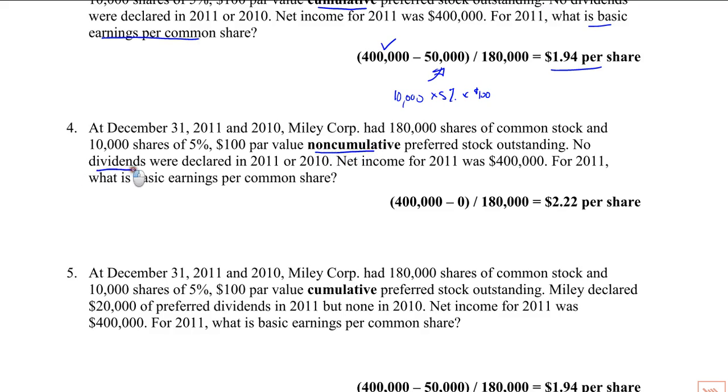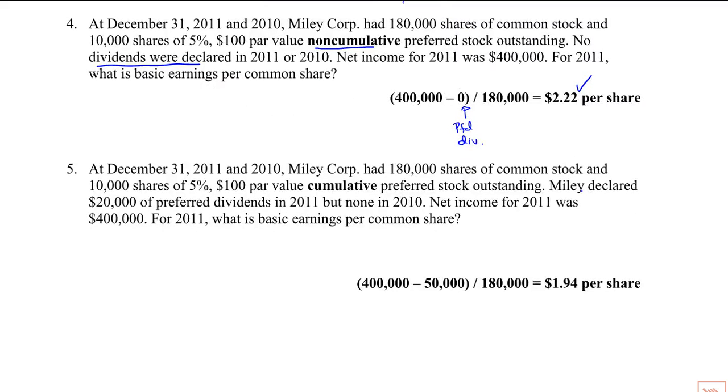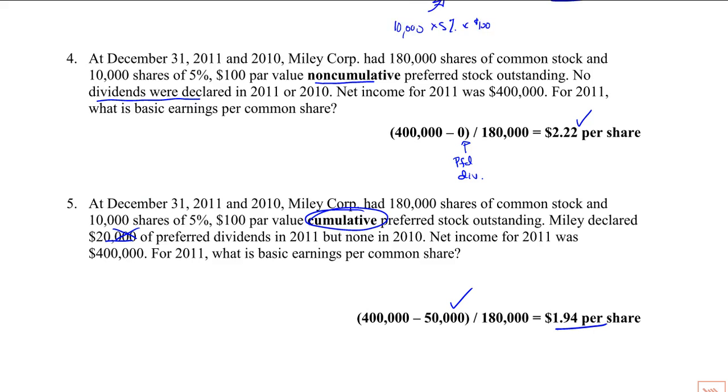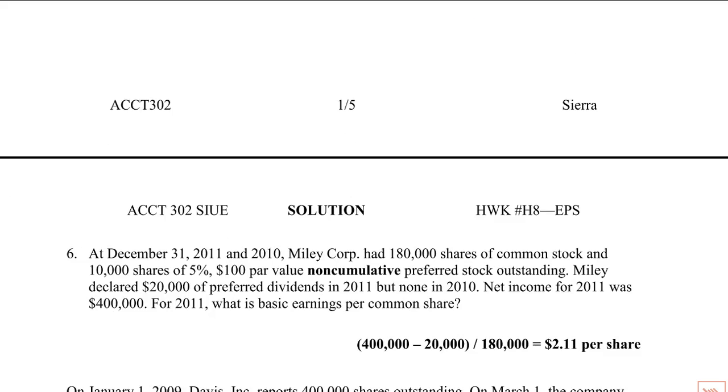In the next one, I give you a non-cumulative preferred. No dividends were declared, so you're going to get a big fat 0 for the preferred dividend here. You end up with $2.22 a share. Now it's cumulative and they declared 20,000, but we ignore it because it's cumulative. It's going to be the same as number 3, $1.94. Whenever it's cumulative, ignore the declaration.